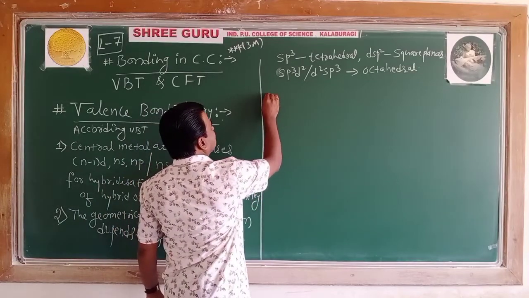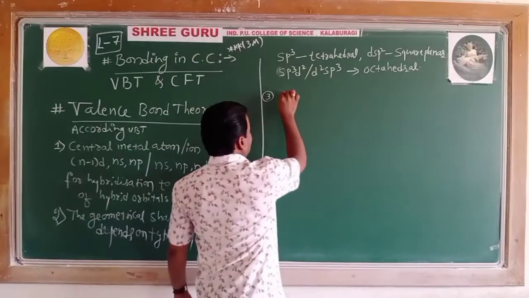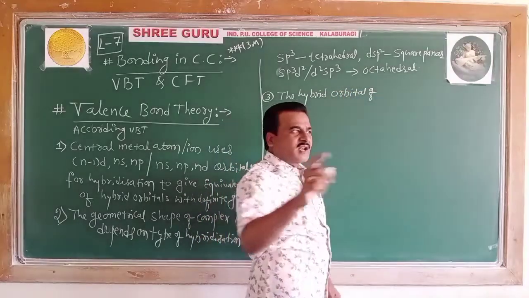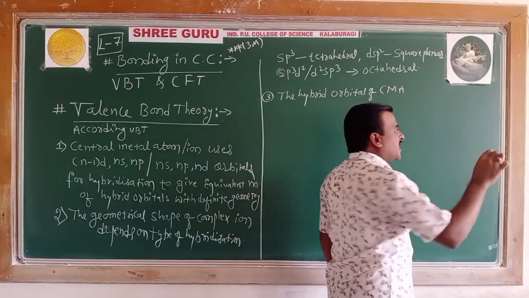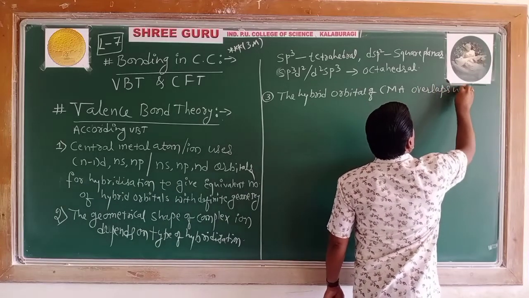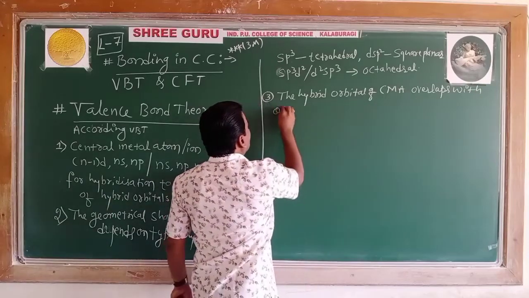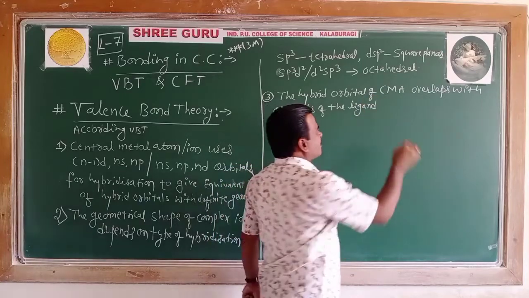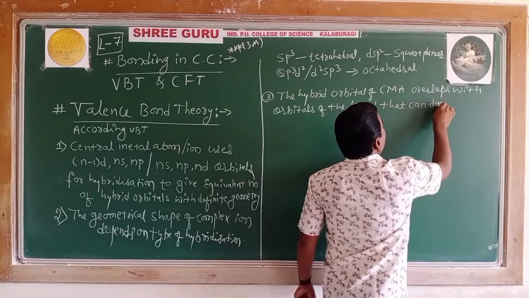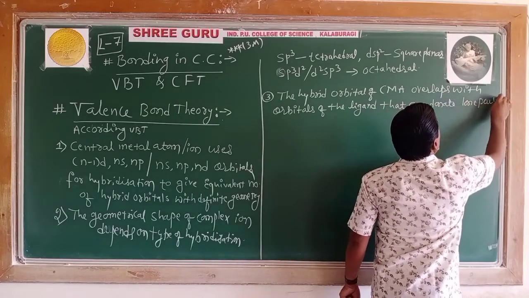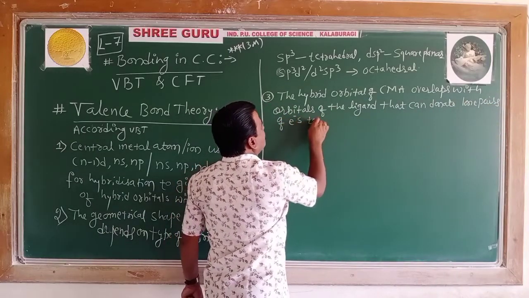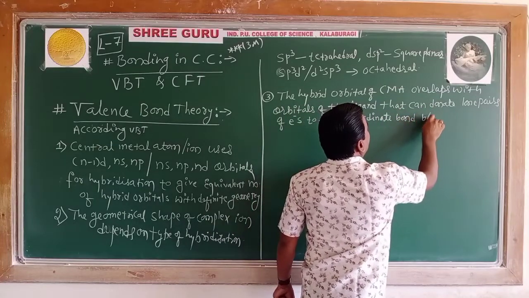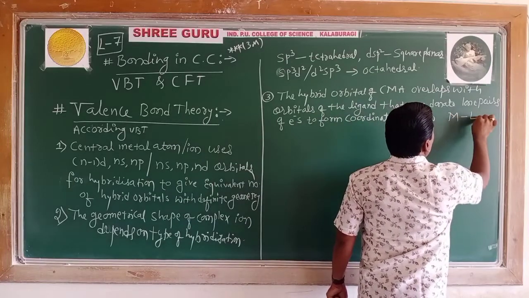Coming to the next point, the third point. The hybrid orbital of the central metal atom overlaps with the orbitals of the ligand that can donate lone pairs of electrons to form a coordinate bond between metal and ligand.